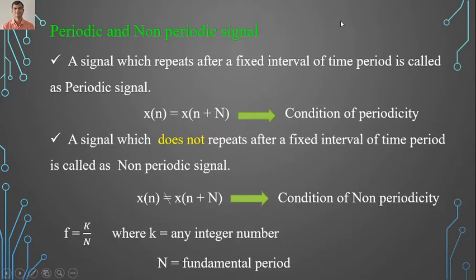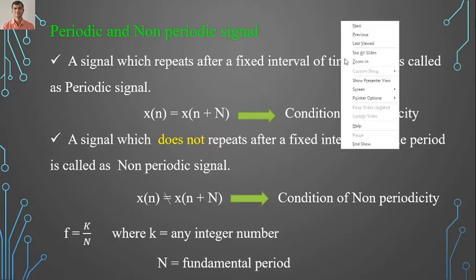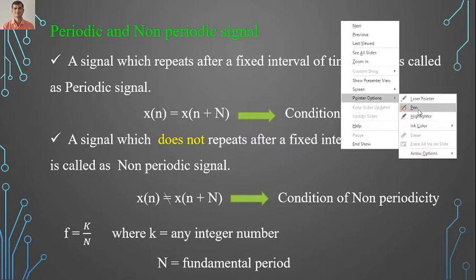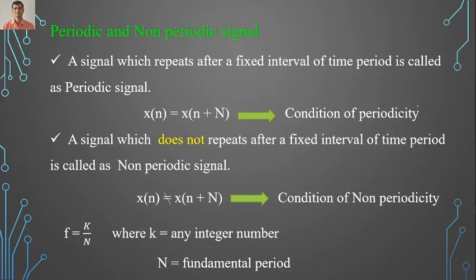So I have written here the condition of periodicity. Let me take the pointer option. x of n, this is known as a discrete time signal, is equal to x of n plus N, where this capital N is known as the fundamental period. That means from this period the signal is going to repeat.